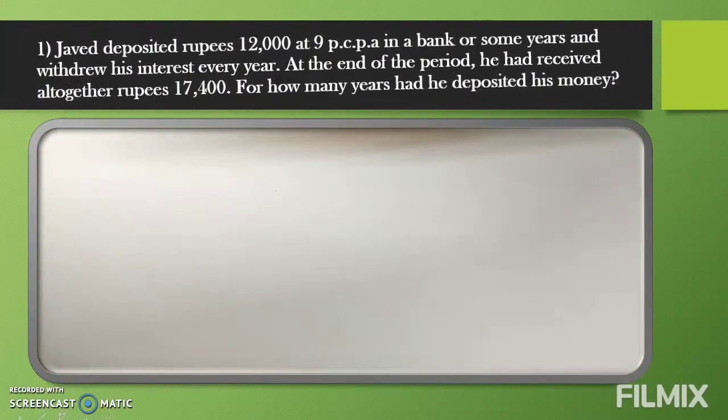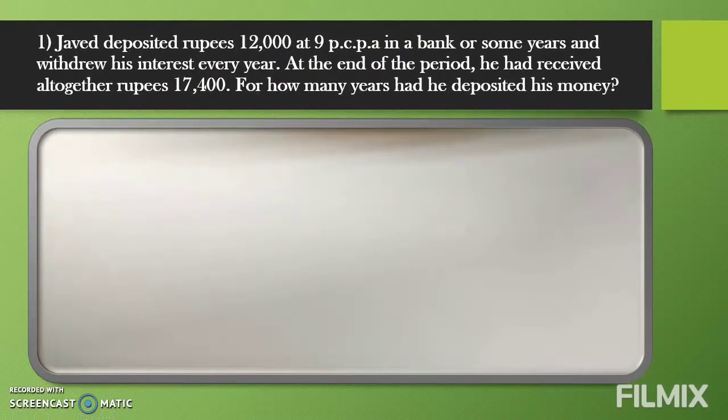First question is, Javed deposited rupees 12,000 at 9 PCPA in a bank for some years and withdrew his interest every year. At the end of the period, he received altogether rupees 17,400. For how many years had he deposited his money?